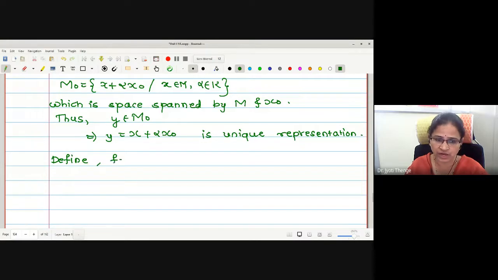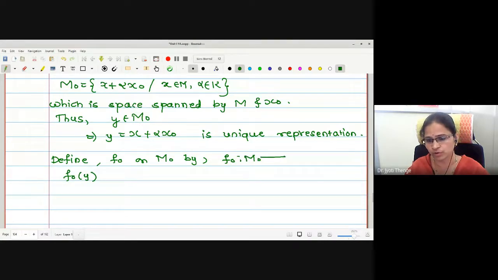So here I will write: define f naught on capital M naught. Instead of f naught you can use f also. Now what is f naught to be defined? f naught is defined from M naught to K.